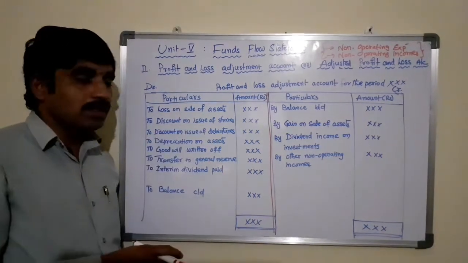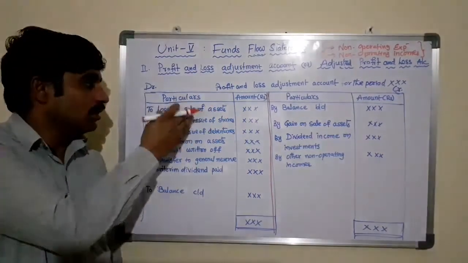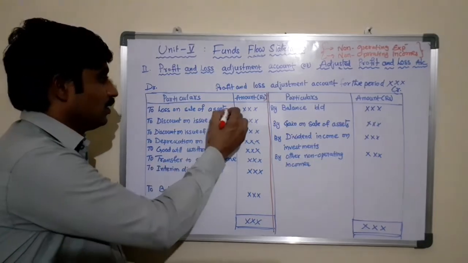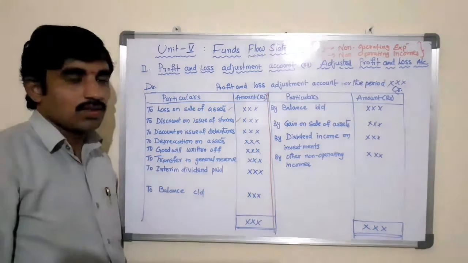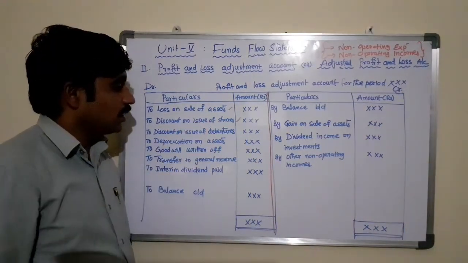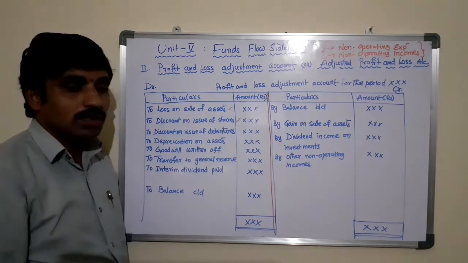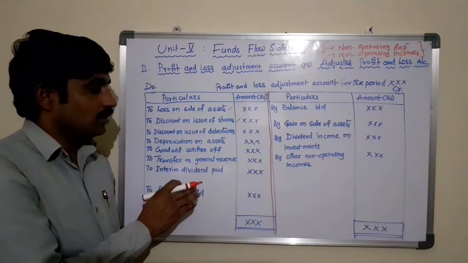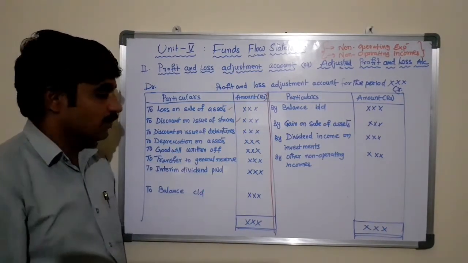The second one is discount on issue of shares. Any discount given by the business to the shareholders at the time of issuing shares is also a loss in terms of discount. That is also one of the non-operating expenses.